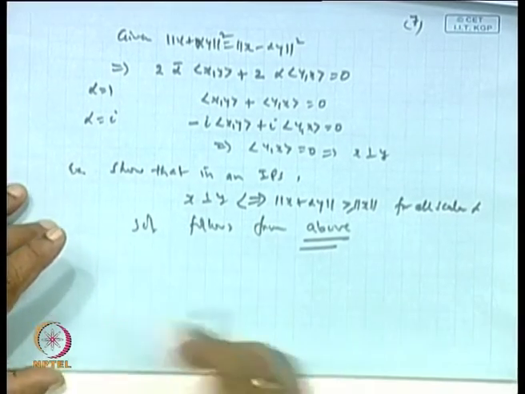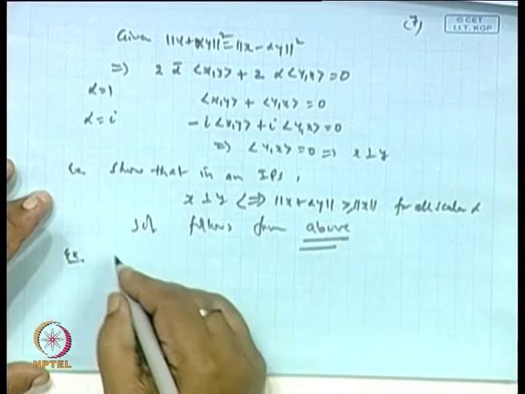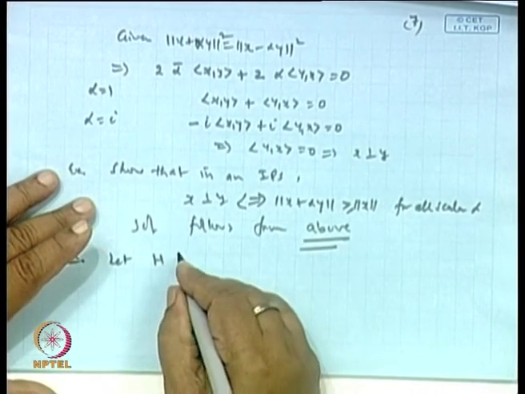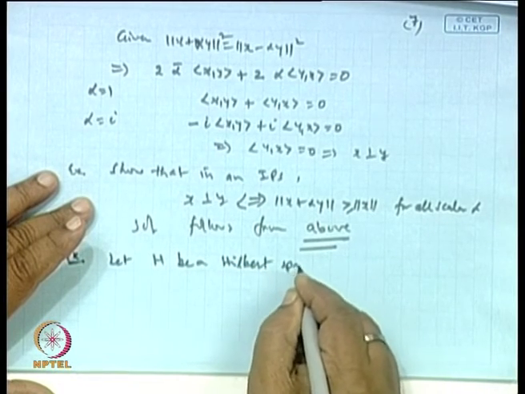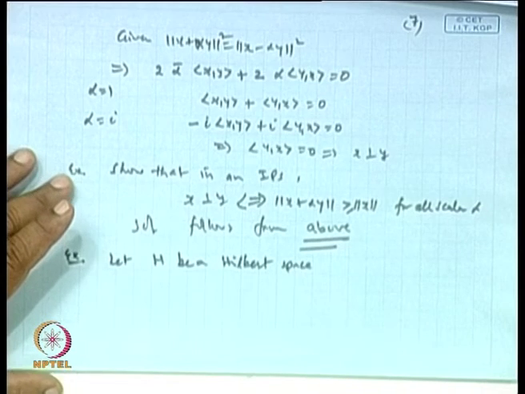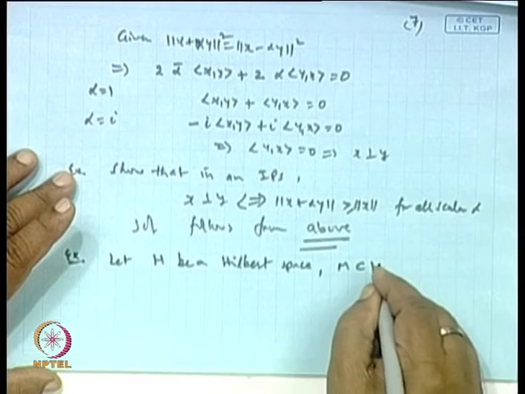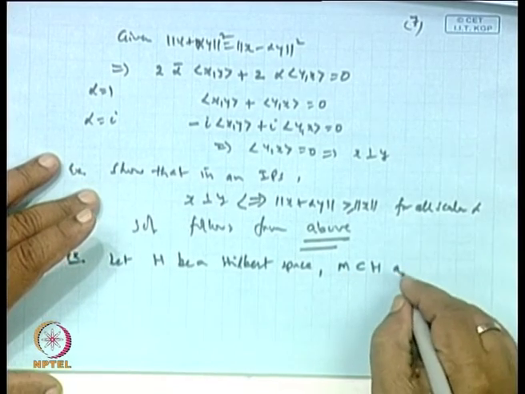Now, this is another problem. Let H be a Hilbert space. M is a subset of H, a convex subset.